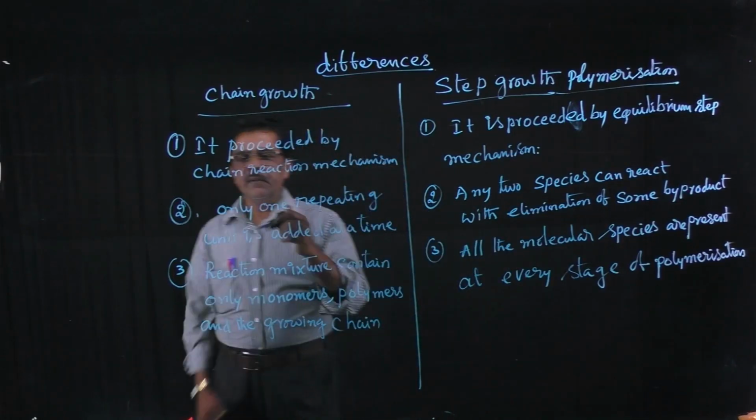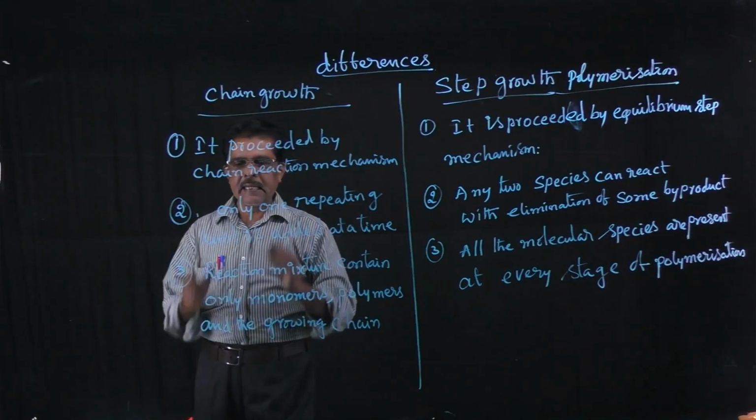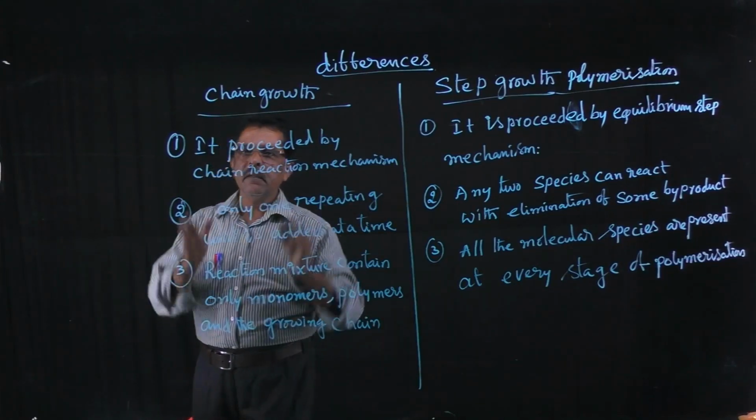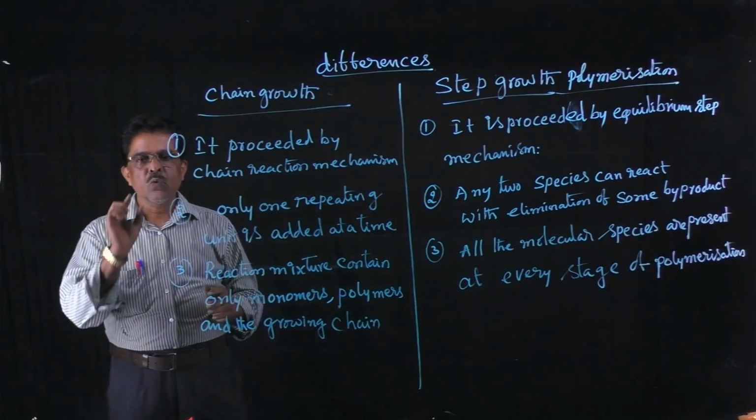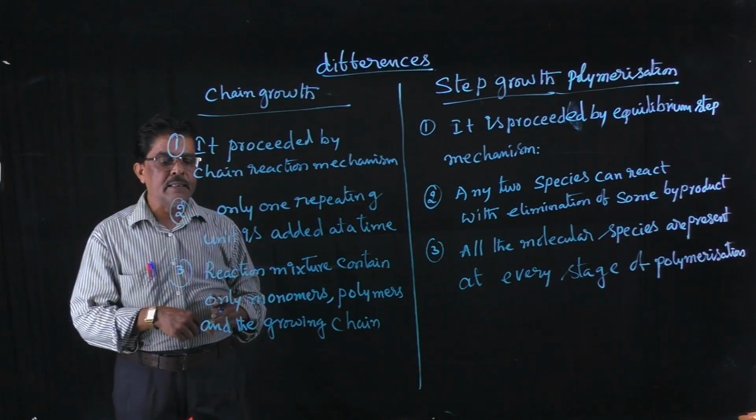The second difference is that in addition polymerization, only one repeating unit is added at a time.